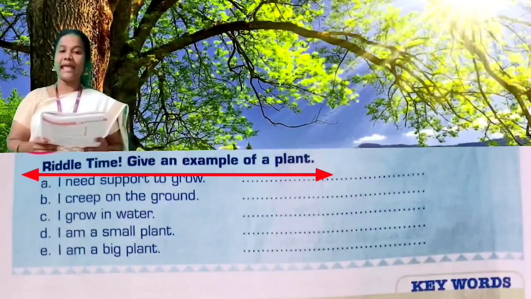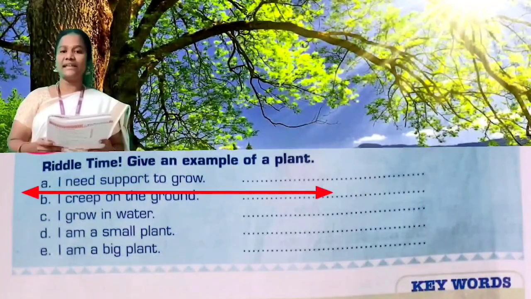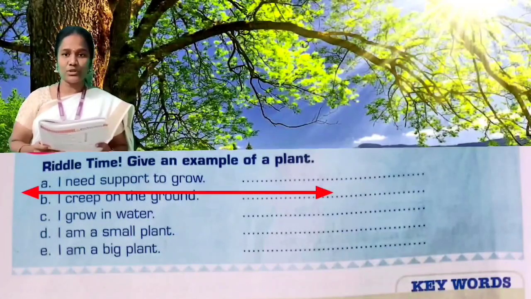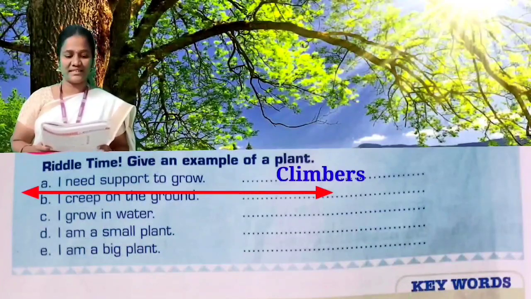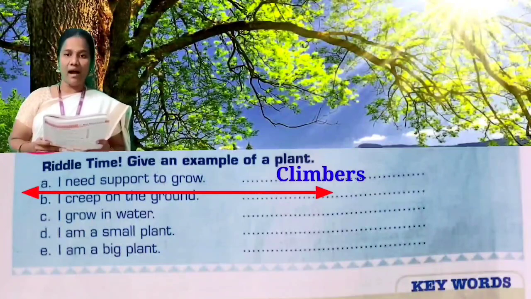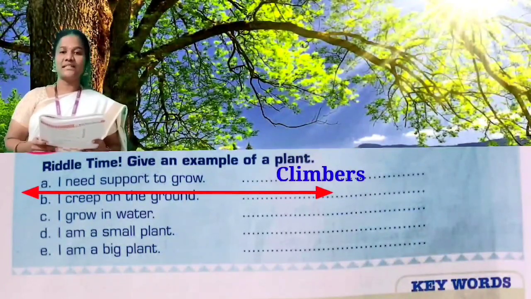Give an example of a plant. I need support to grow. Which plants need support to grow, children? Yes, climbers. C-L-I-M-B-E-R-S. Climbers.